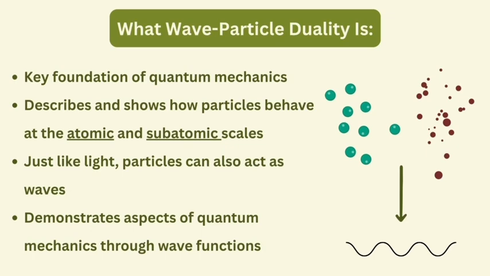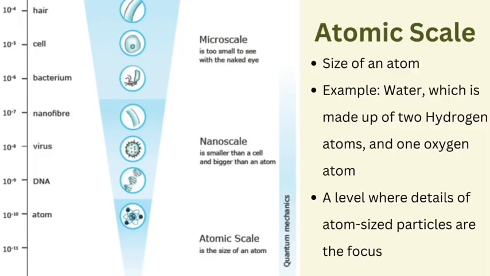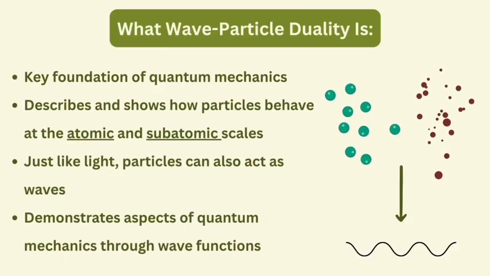Essentially, it's a mathematical way to describe how particles behave at the atomic scale. At the atomic scale, everything is the size of an atom. It's a level where details of atom-sized particles are the main focus. For example, water, which is made up of 2 hydrogen atoms and 1 oxygen atom. It also shows how particles behave at the subatomic scale.